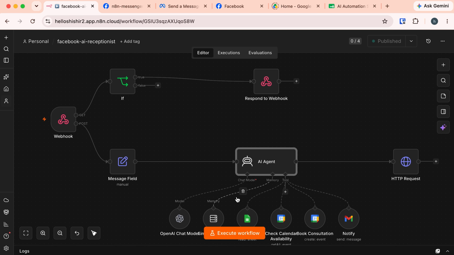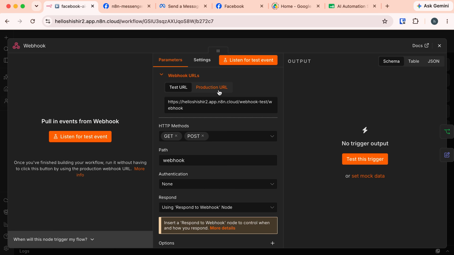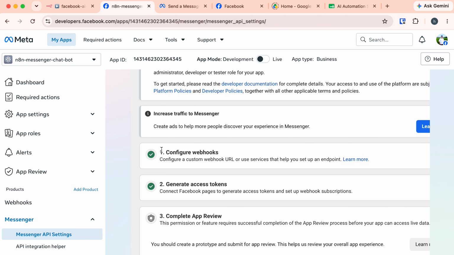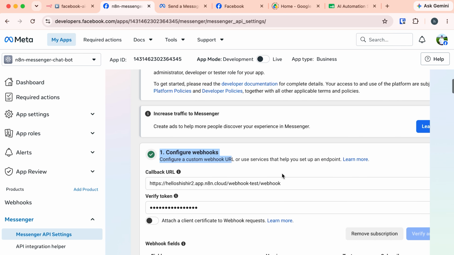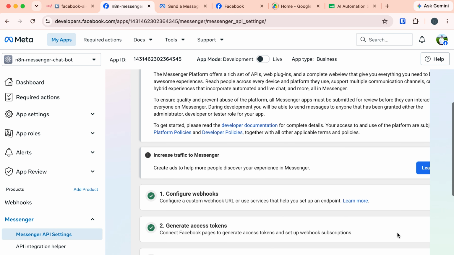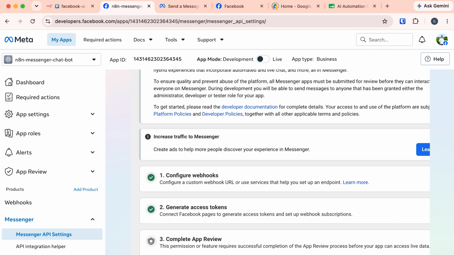And now we also need to update the Facebook app callback URL. This time we need to update it with the production URL. So open the webhook and select this production URL and copy this URL. And here in this Messenger API setup, this is the section to configure the callback URL. Let's expand this. And here, let's replace this test URL with the production URL. And we also need to provide the verify token again. And now click on verify and save. So the verification was successful, all done.